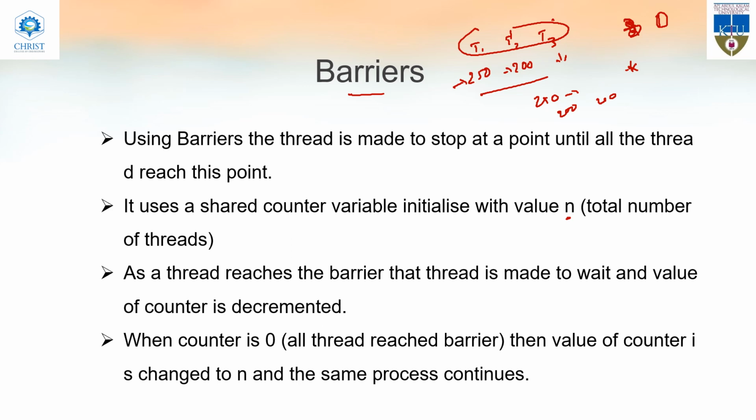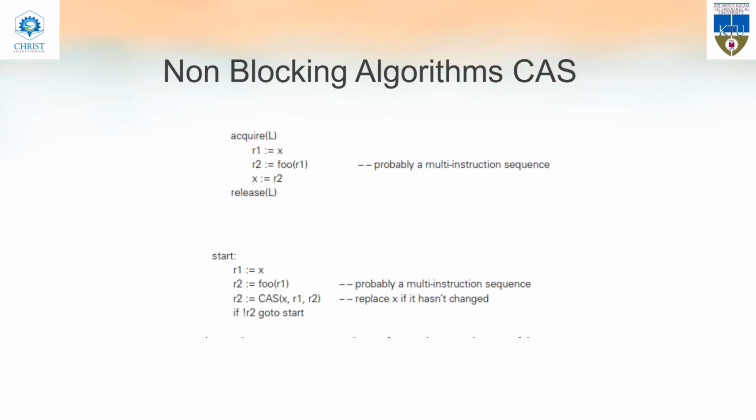As a thread reaches the barrier, that thread is made to wait and the value of the counter is decremented. When the counter is 0, all the threads have reached the barrier, the counter is changed back to n, and the same process continues. All the threads will be executed until they reach the next checkpoint. I hope it is clear. That is called a barrier. Next we deal with non-blocking algorithms.